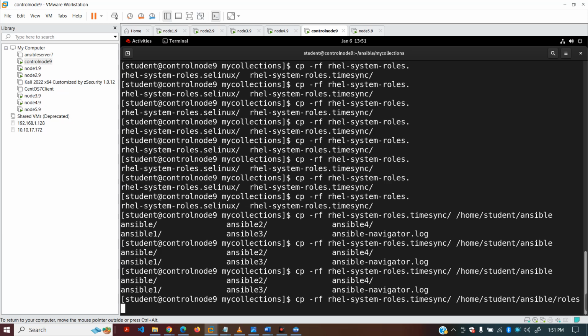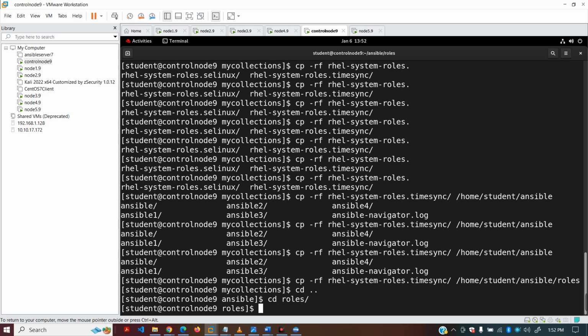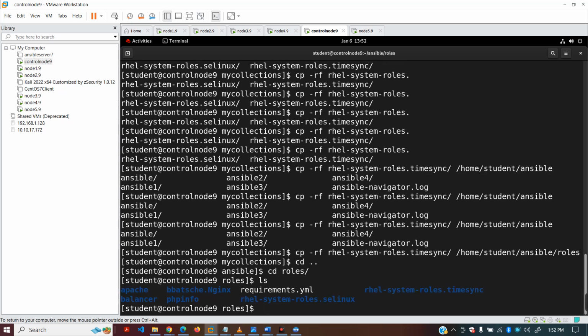Okay, so we have to move this to this directory, hit enter. Okay, it's done. Let's go to our roles directory, come out of this directory, and see if we have this rhel system role timesync there. So we have it here, right? Rhel system role timesync here.